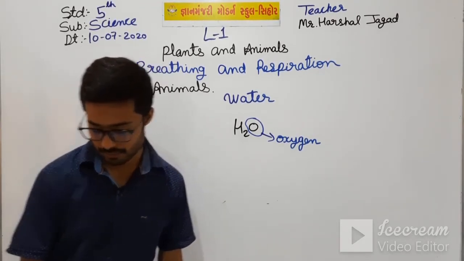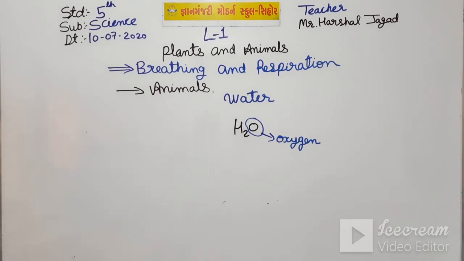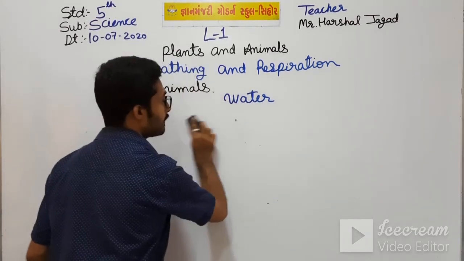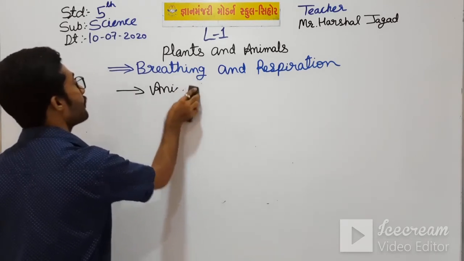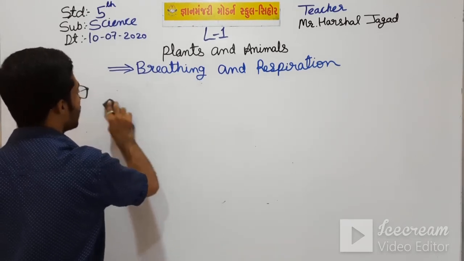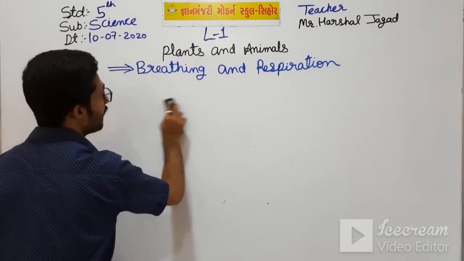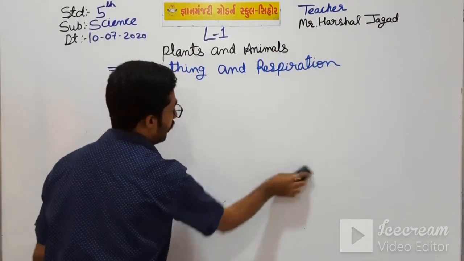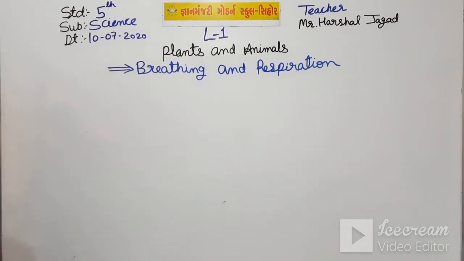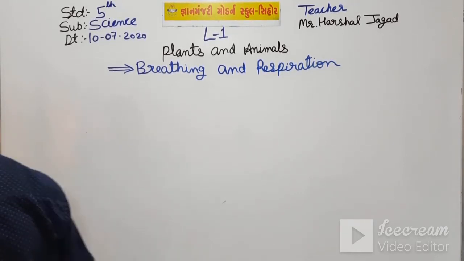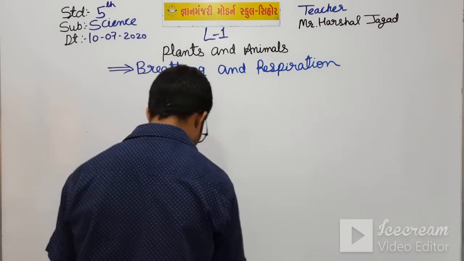Okay students, so we have today seen the breathing and respiration in some types of animals. We have seen the two types, that is terrestrial animals and aquatic animals. So your today's homework, please write down your today's homework.